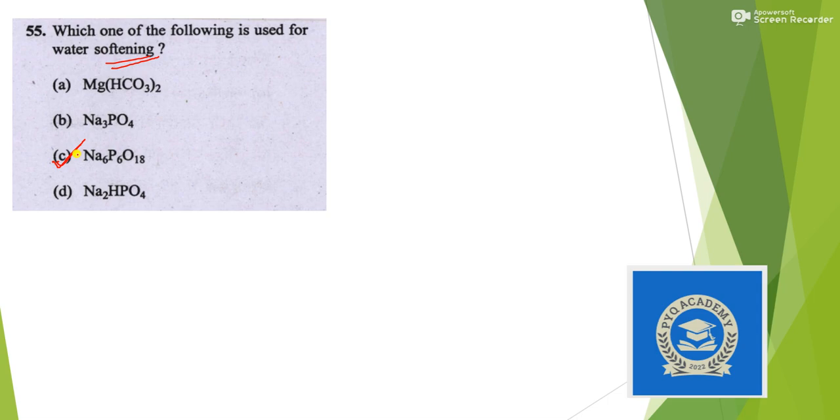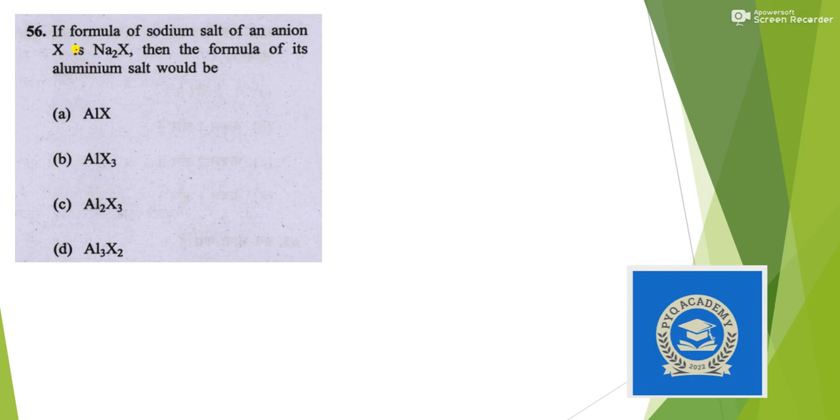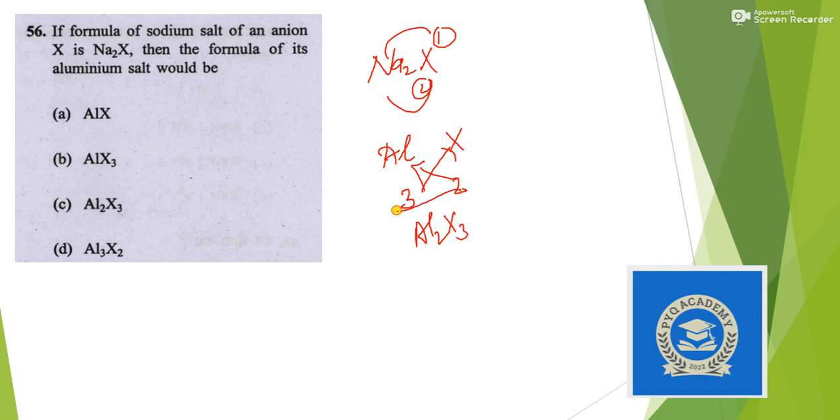Now let's move to the next question. If the formula of the sodium salt of an anion is Na2X, that means 2 must be the valency of X and 1 is the valency of Na, and we know the valency of sodium is 1. Now if we have to make a formula with Al, we have to exchange valencies, so 3 and 2, so it will be Al2X3.